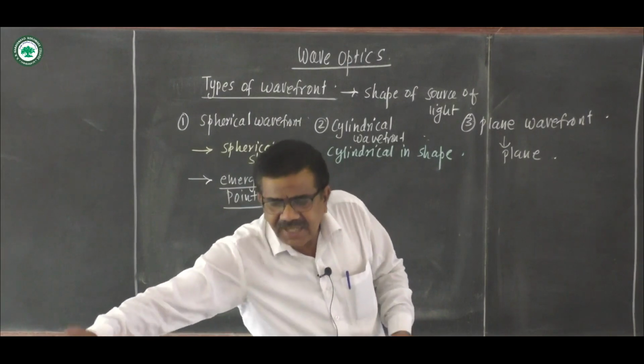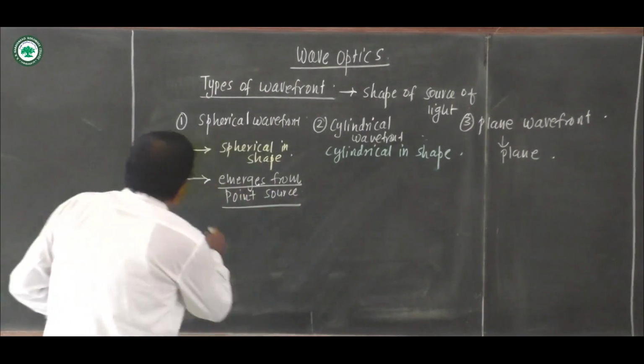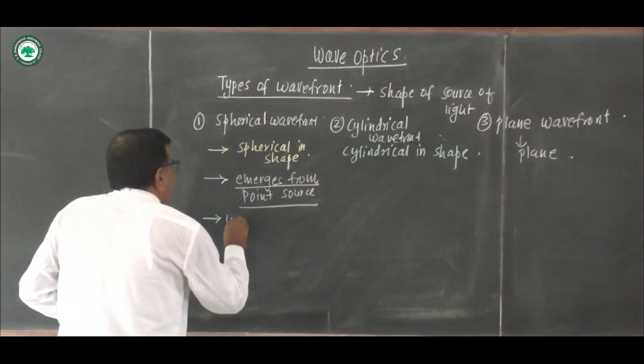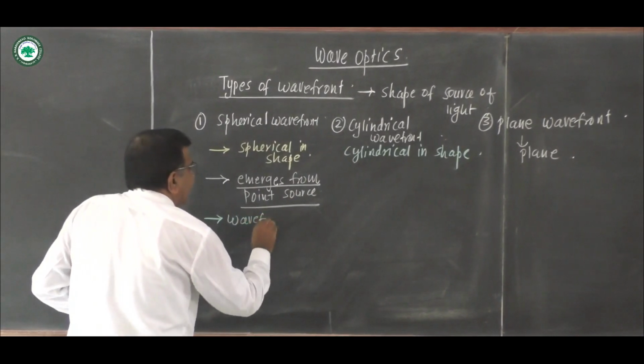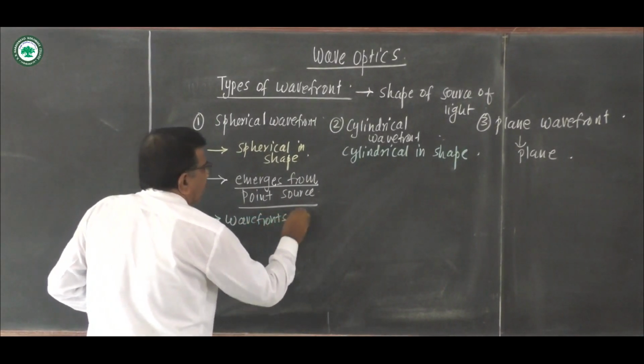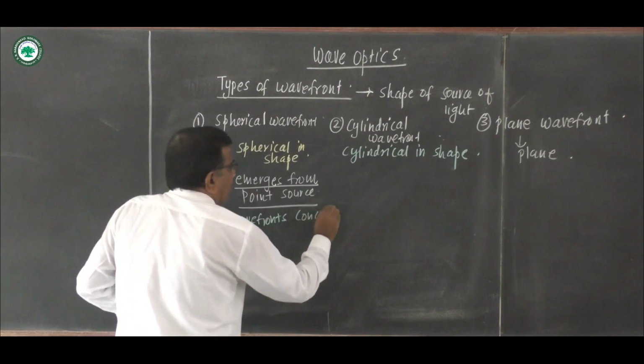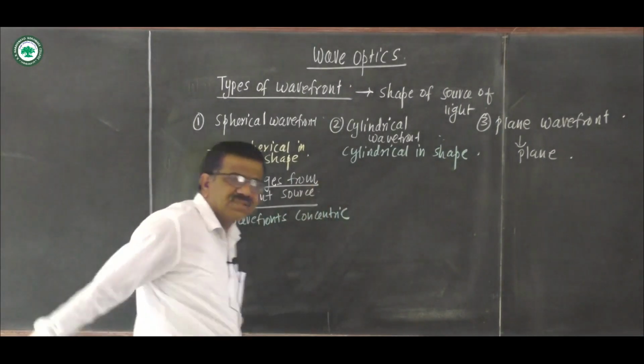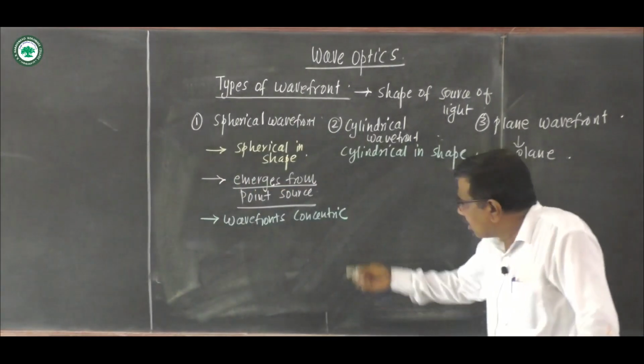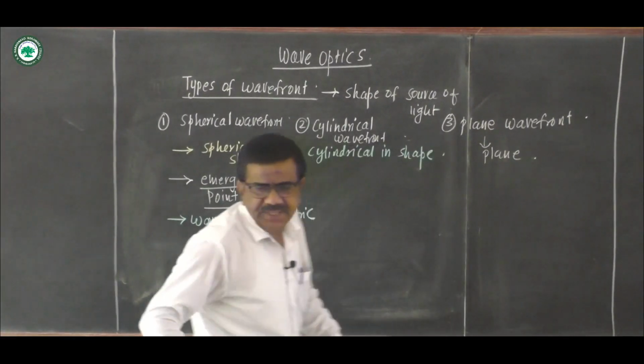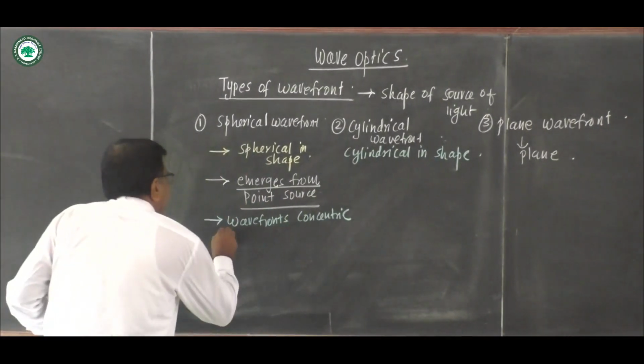The wavefronts are concentric with the point source, that is, having the same center. Wavefronts are concentric with the point source of light.